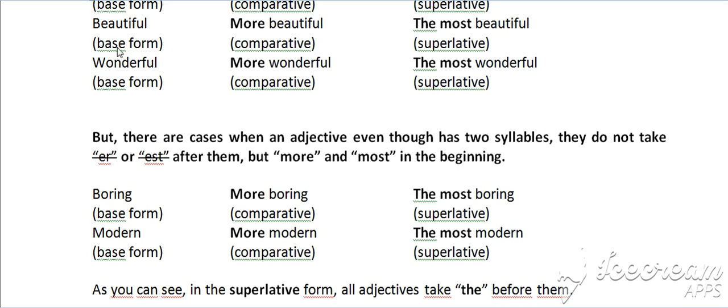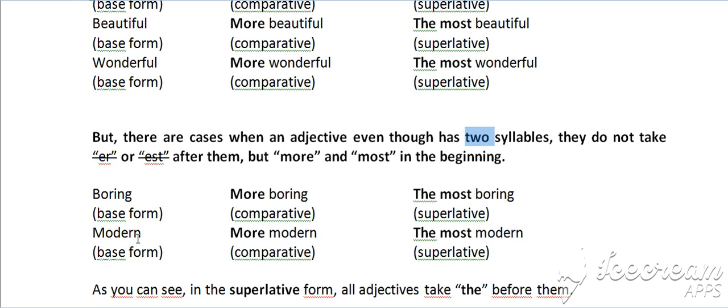So we talked about long adjectives taking more before them in the comparative form and the most in the superlative form. But there are cases when an adjective, even though it has two syllables, does not take er or est after it, but more and most in the beginning. For example, boring has two syllables. It doesn't do boringer in the comparative, but more boring, and the most boring in the superlative.